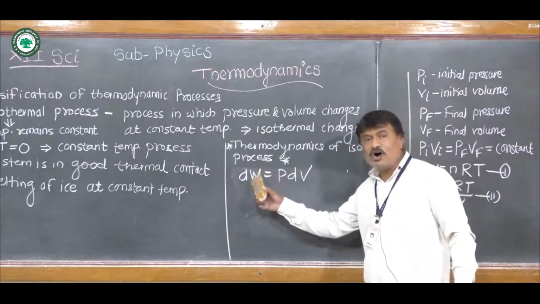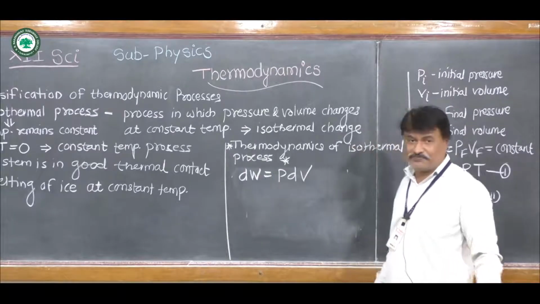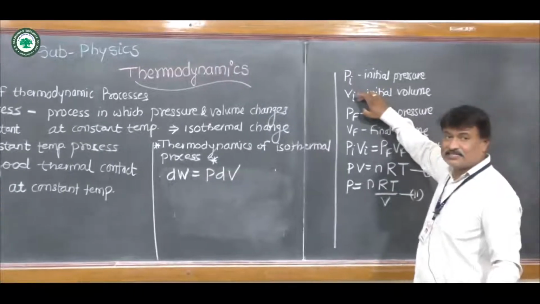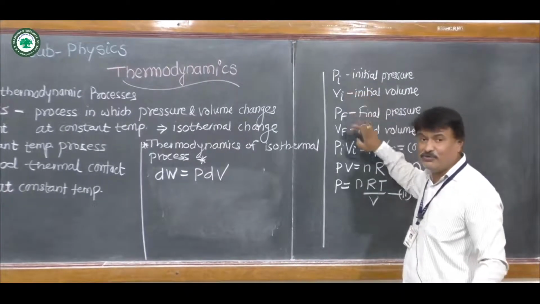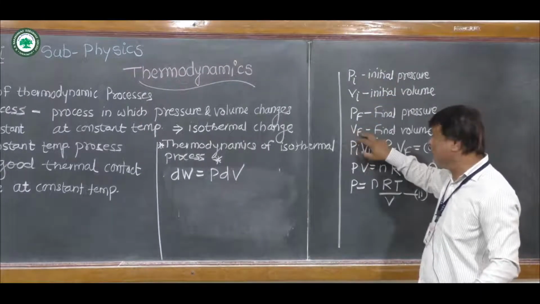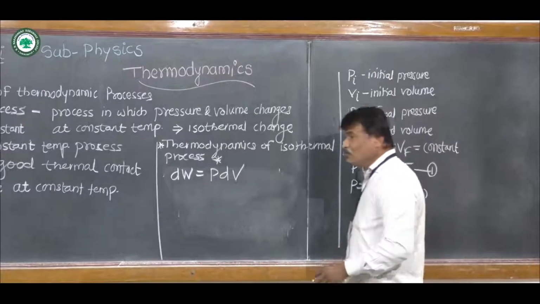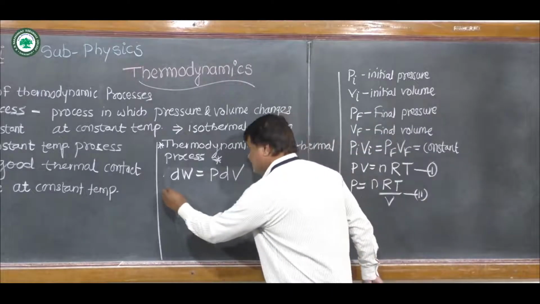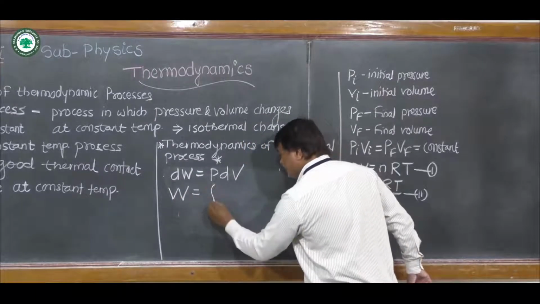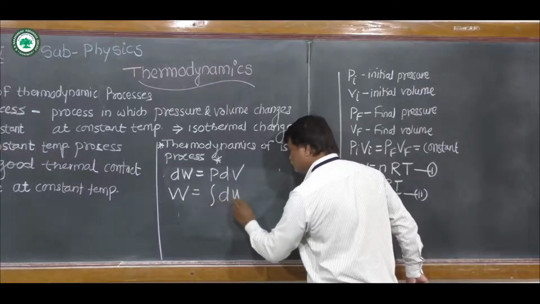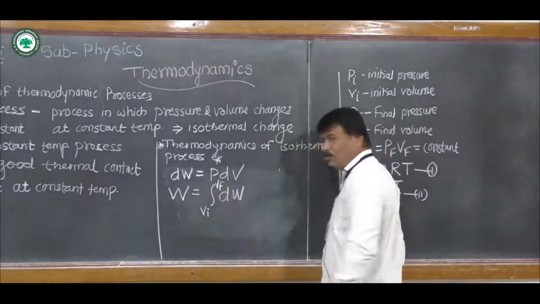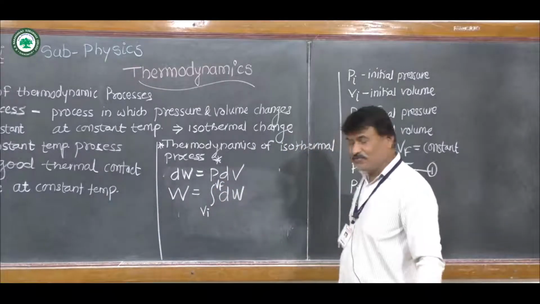As the volume of the ideal gas changes from initial volume Vi to final volume Vf, the total work done W is the integration of dW from Vi to Vf.